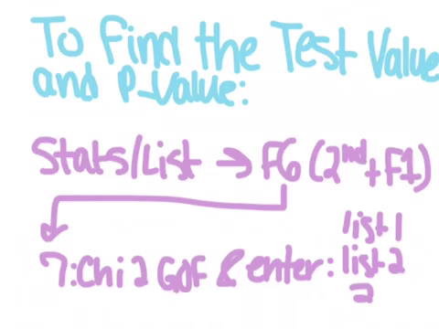So next you have to find the test value and the p-value, and to do this you have to go into the stats list and then put in your data into list 1, which is the observed counts. And the list 2, you put in the data for the expected counts, and then you go to F6, which you do by hitting second and then F1, and then you go to number 7, chi-squared GOF, and then you enter list 1 into observed and list 2 into expected, and then for degrees of freedom, it's n minus 1, which is number of categories minus 1, and since we have 3 categories, our degrees of freedom is 2.